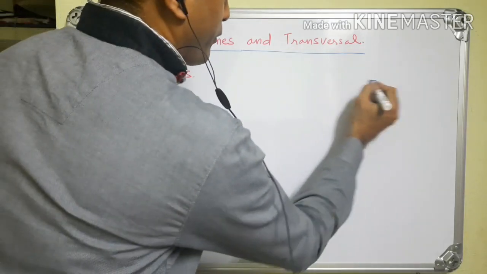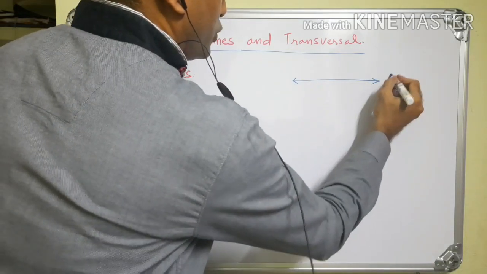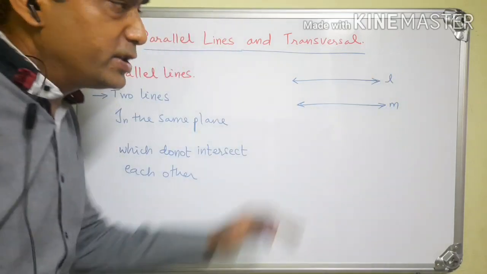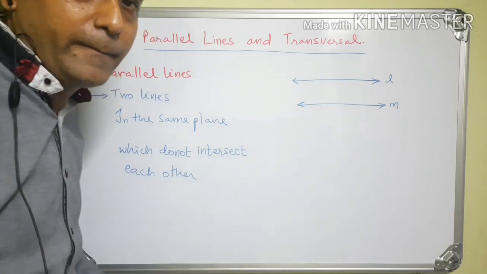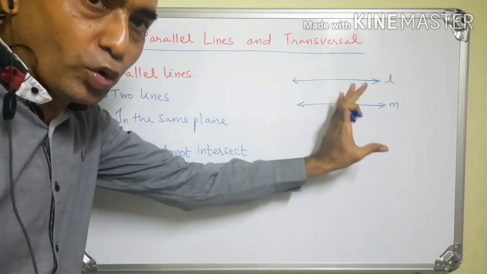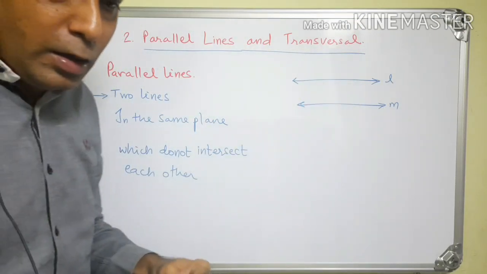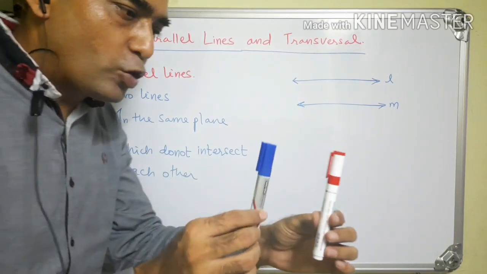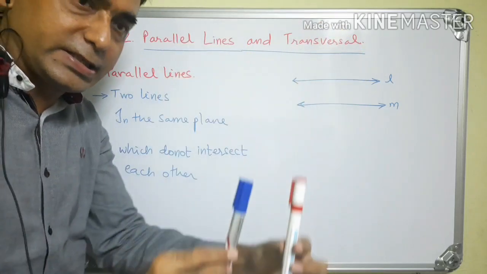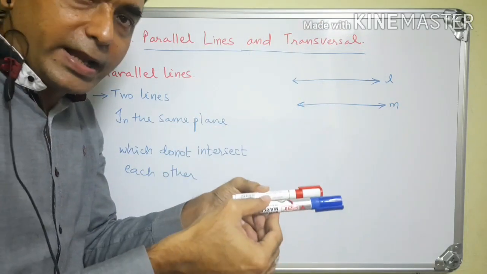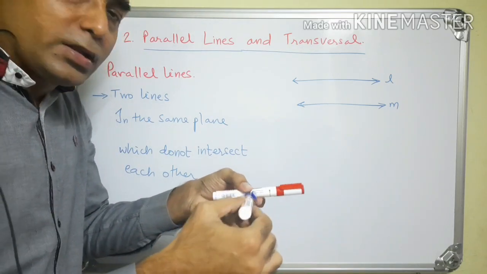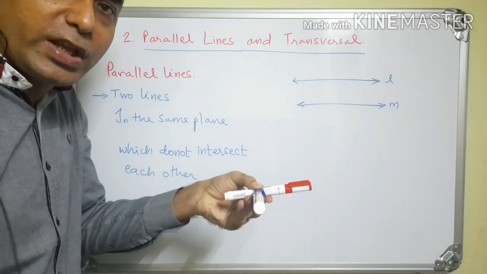See, suppose this is line L and this is line M. These two lines are in the same plane. Now, which plane? Yes, these two lines are in the plane of this board. Now suppose these are the two lines. Here these two lines are in the same plane, like this or like this. These two lines are also in the same plane.